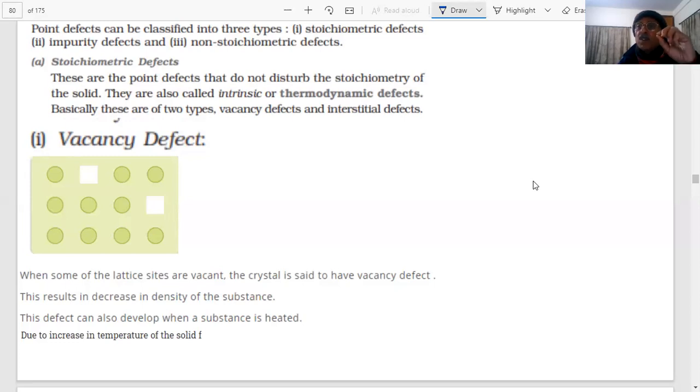What is the difference between stoichiometric and non-stoichiometric defects, student? Sir, stoichiometric defects are those defects which do not disturb the stoichiometry of the solid. Very good, because this question has already appeared somewhere in the paper, students. So in stoichiometric defects, we have told you that they do not disturb the stoichiometry of the solid. And these are also called intrinsic or thermodynamic defects.